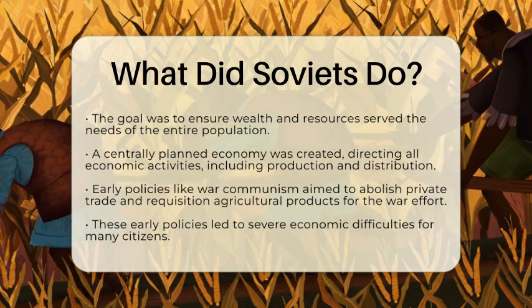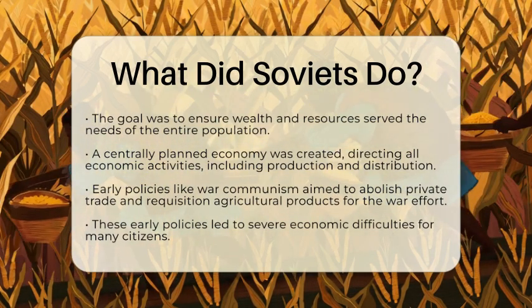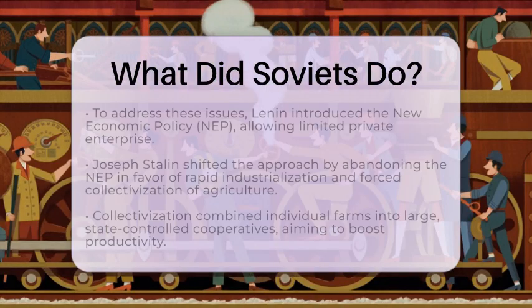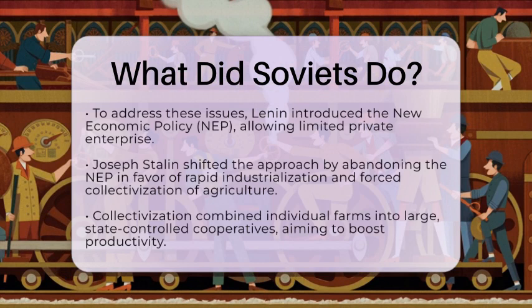When Joseph Stalin came to power, the Soviets shifted their approach. They abandoned the NEP and focused on rapid industrialization and forced collectivization of agriculture. This meant combining individual farms into large, state-controlled cooperatives. The aim was to increase agricultural productivity and support industrial growth. Unfortunately, this led to widespread famine and suffering, as many peasants resisted these changes.